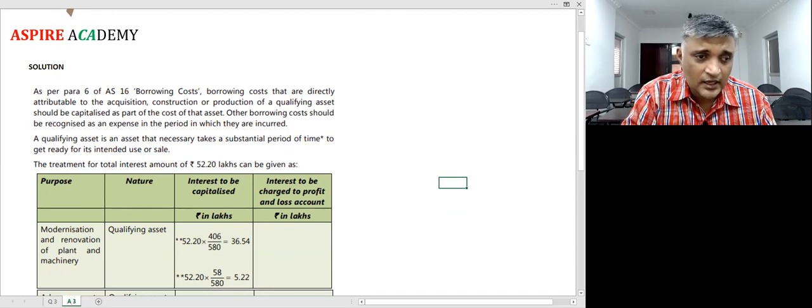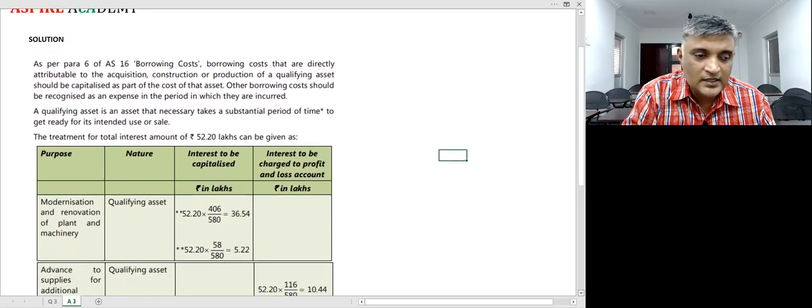Because this is not the erection of a new plant or machinery. You already have a plant or machinery in place. You're just going to modernize it and renovate it. Is it going to take a substantial period of time? That's a question. So what is the treatment for the total interest of 52.2 lakhs? If we go by assumption number one, that the modernization and renovation is going to take a substantial period of time, then you can take it as a qualifying asset.